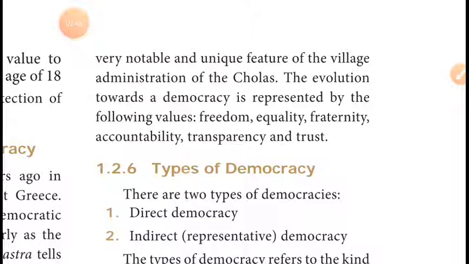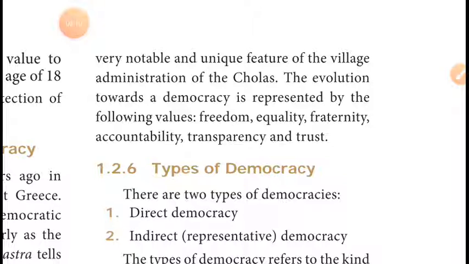Actually, this Kudavalai system was first followed during the Chola period. It is one of the very notable and unique features of village administration. The Cholas followed the Kudavalai system in village administration only. Kudavalai means கிராம நிர்வாகத்தை அவங்க பயன்படுத்தினார்.